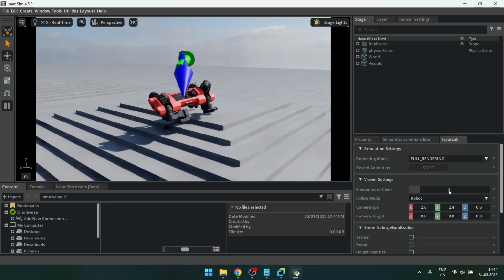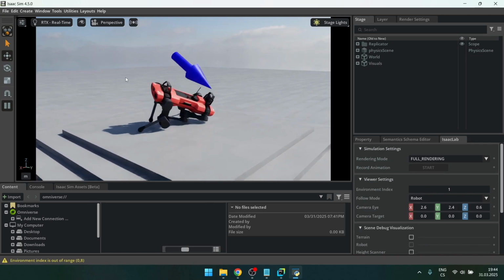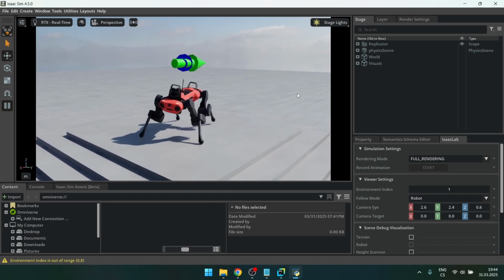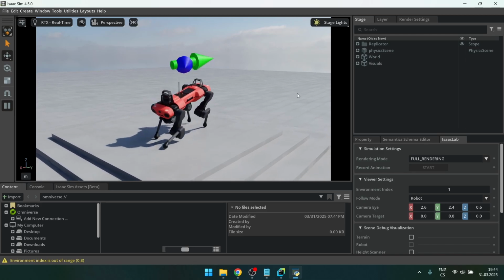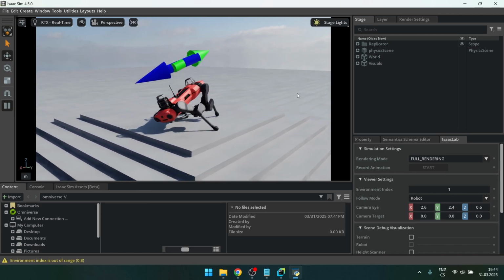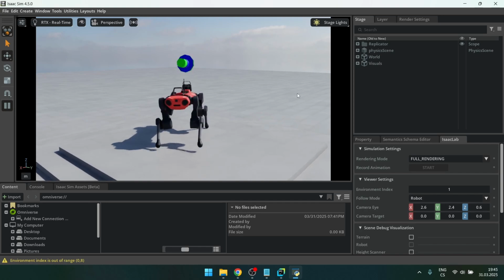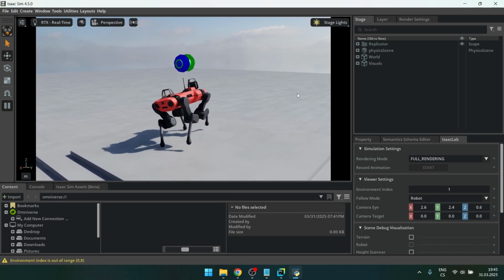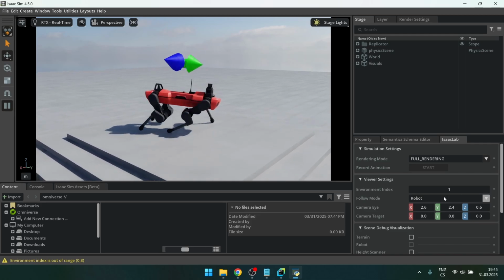What I also liked about my first day with this program is that I recognize this robotic dog. I've seen it on YouTube, I don't remember the name, but it's really cool to see these real world robots in this simulation. They also have the Spot robot, I think, from Boston Dynamics, and the Cassie. I was surprised by that. So this was my first day and I was hooked, to be honest.